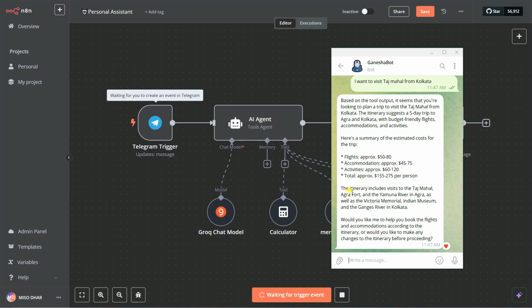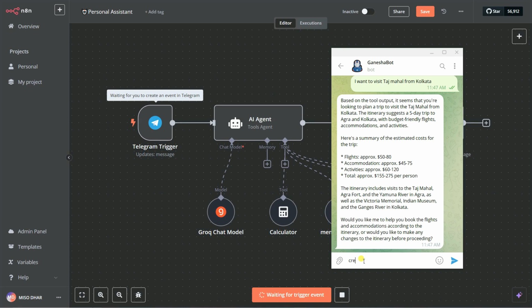Okay, so here you can see the Taj Mahal, Agra Fort, or the Yamuna River in Agra, as well as Victoria Memorial, Indian Museum, and the Ganga river in Kolkata as well, if you want to visit Kolkata. Now I am simply going to give a prompt here.